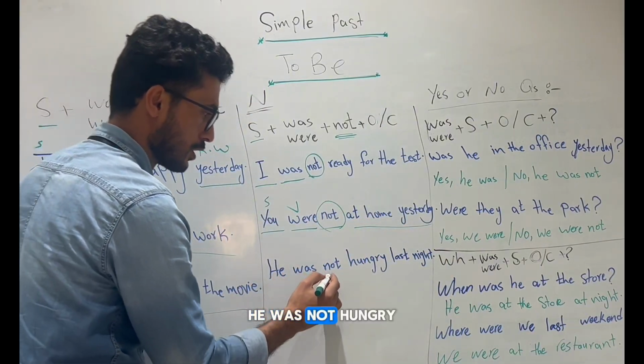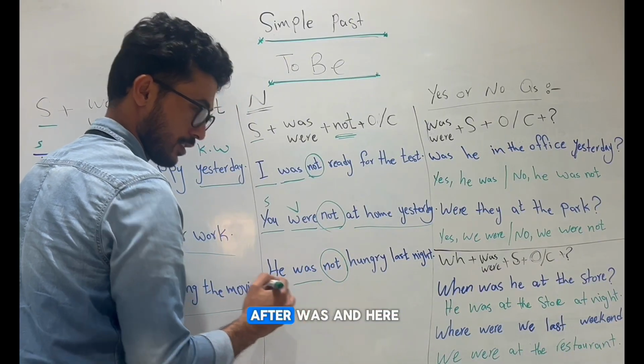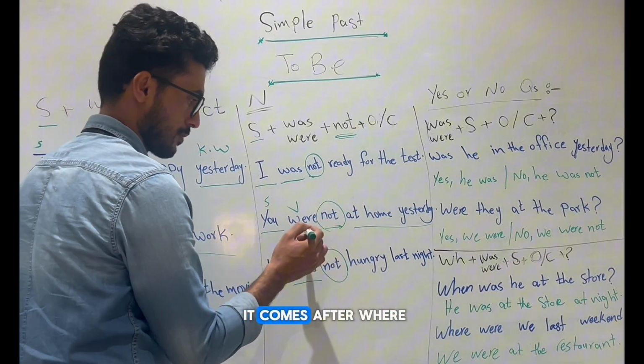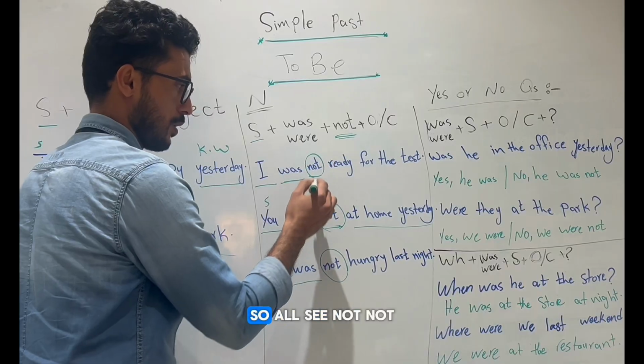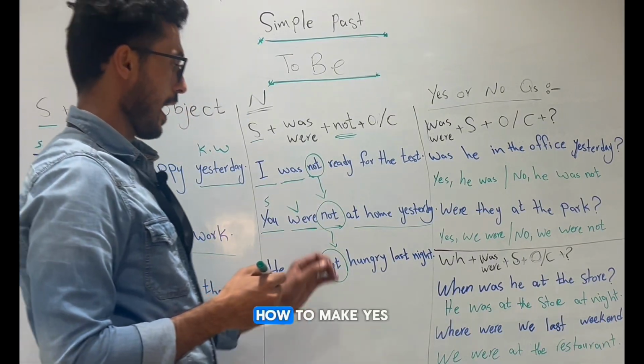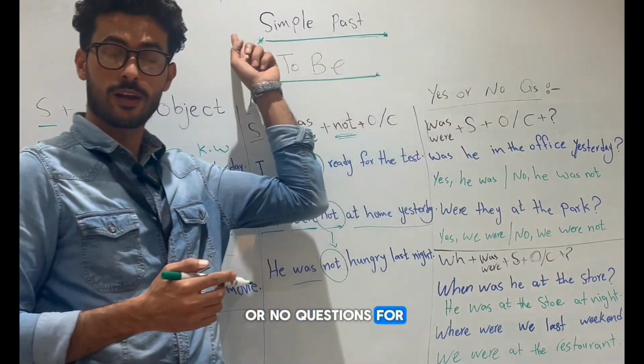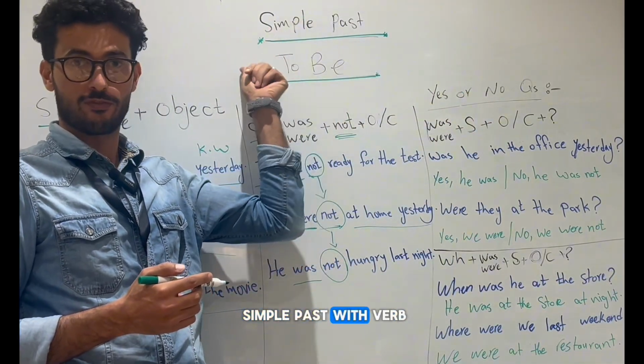He was not hungry. So not comes where? After was. And here it comes after where? After were. So always, see? Not.